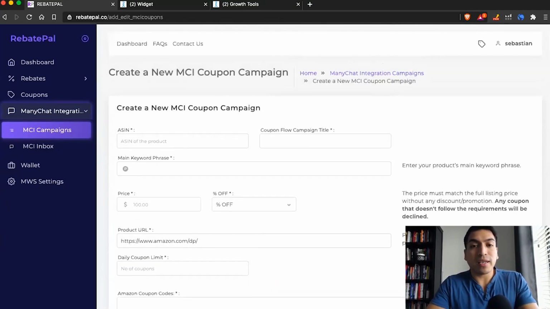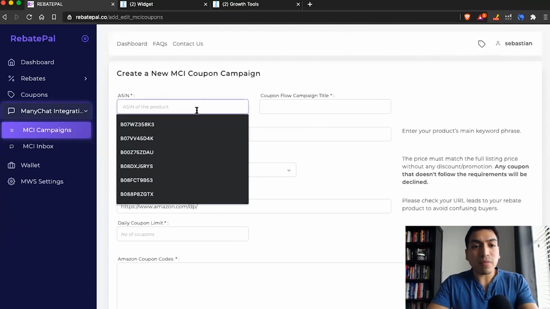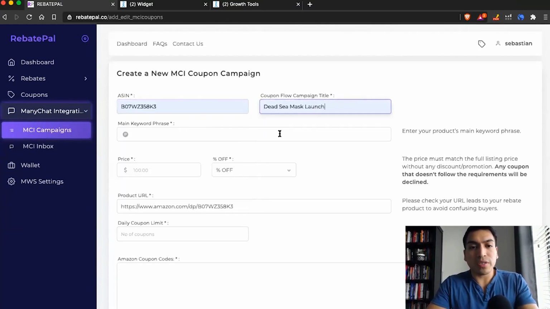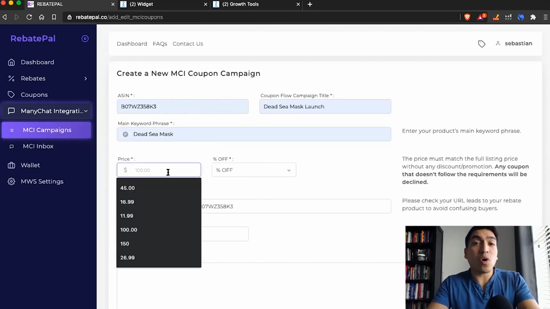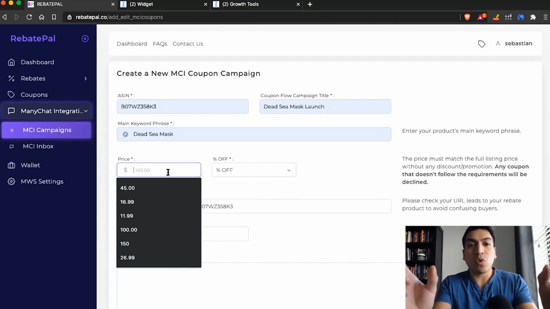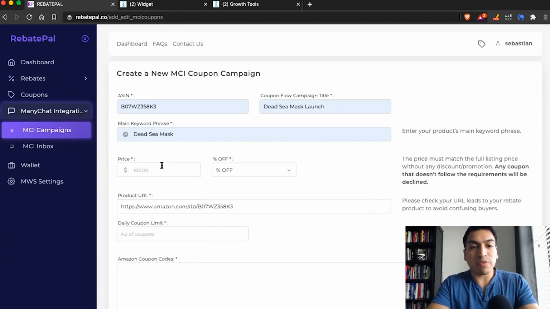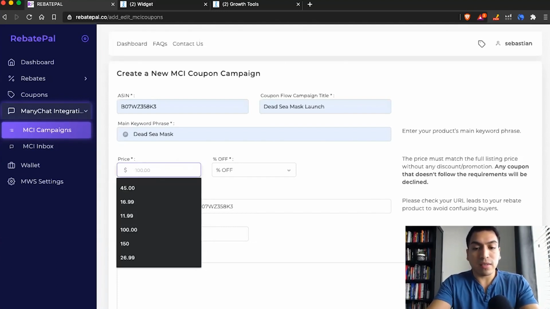And that's basically it. I'll go through it real quick just so you can see. This is for coupons. So maybe you don't want to offer rebates, or maybe you want to offer rebates and you also want to offer coupons. So you want to run 2 types of Facebook ads for 2 different types of promotions. You can do that as well.